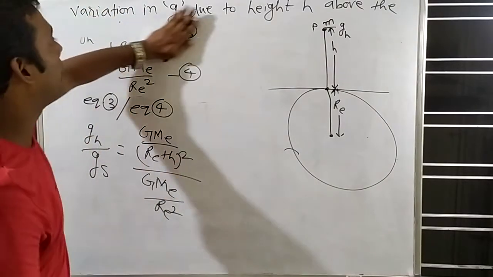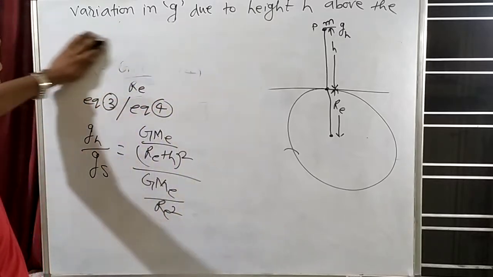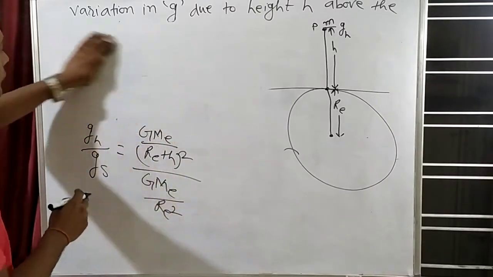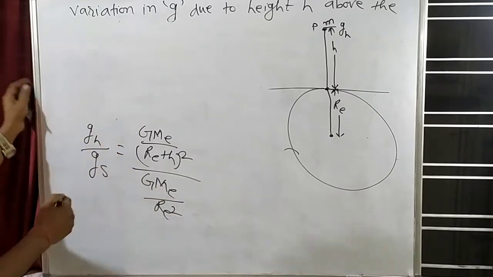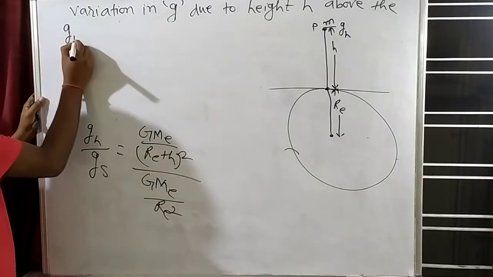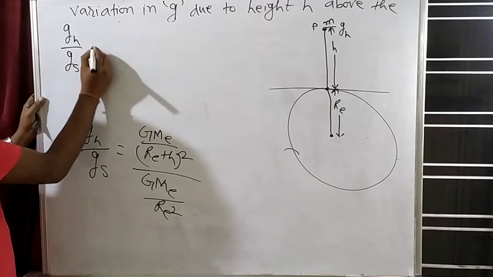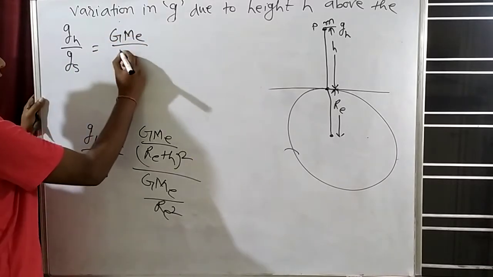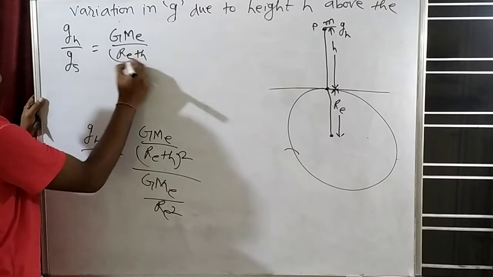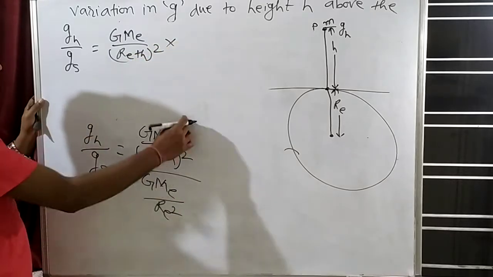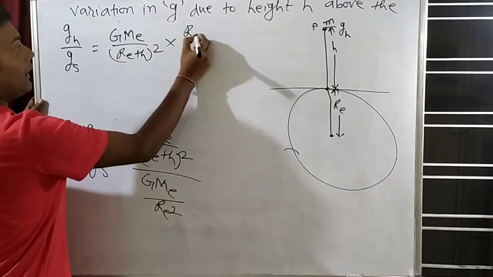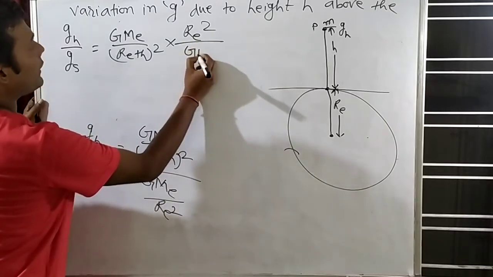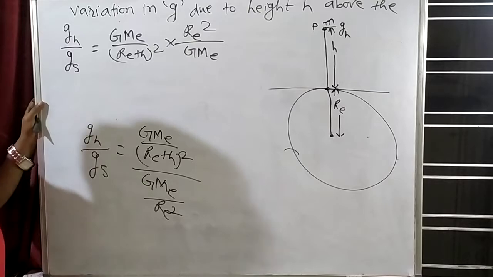Now see what will happen. After dividing, can we write that GH by GS is equal to capital G, capital M_E by R_E plus H whole square, into, this will go up, so R_E square divided by G M_E?